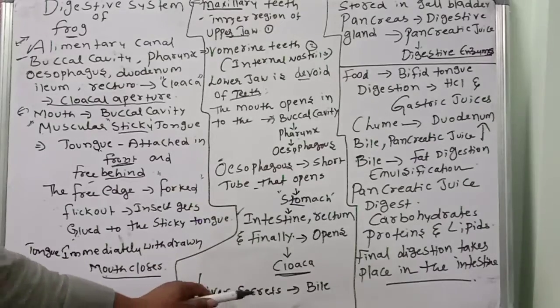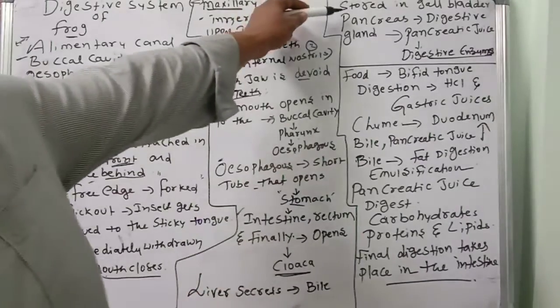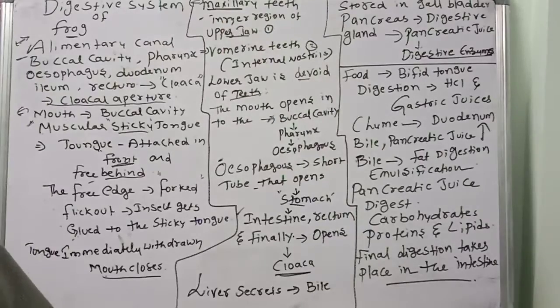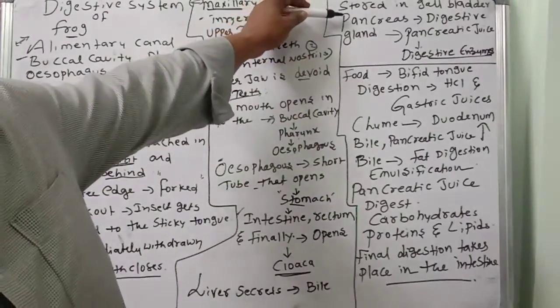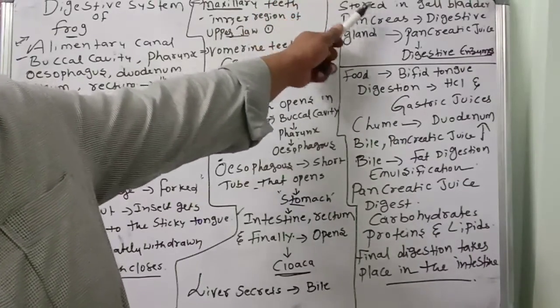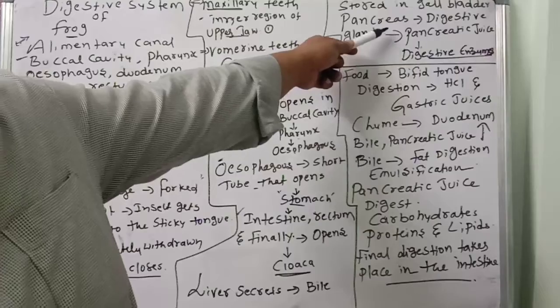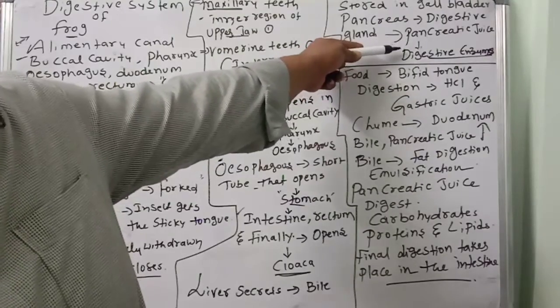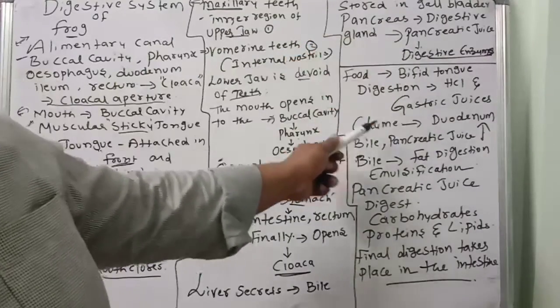The liver secretes bile, which is stored in the gallbladder. So the liver secretes bile juice, right? The bile juice is stored in the gallbladder. The pancreas also secretes pancreatic juice. It is a digestive gland. So pancreatic juice contains which one? Digestive enzymes.